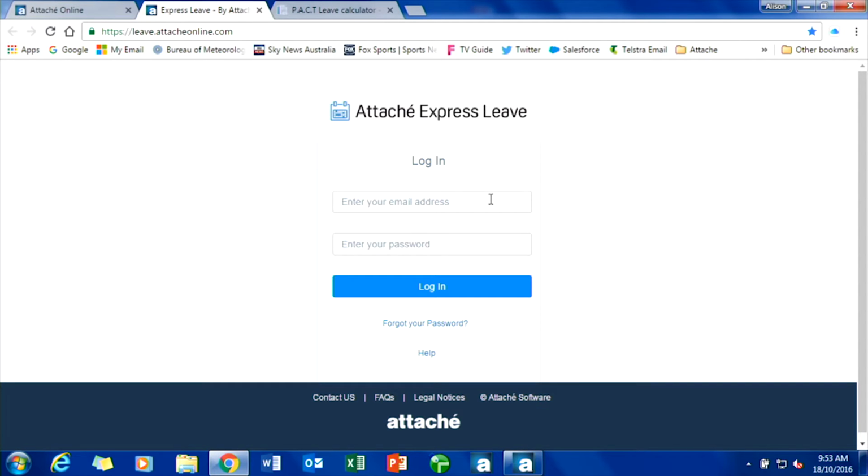When we close down at Christmas, probably 95% of the company takes leave. For Sue to go through and enter all those leave applications manually is a very, very time-consuming task, and also open to error. Express Leave has been available for probably 6 months, and we at Attaché have been using it internally for 9 or 10 months now. So I just want to introduce you to it.